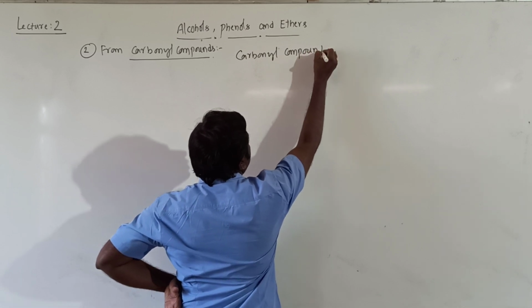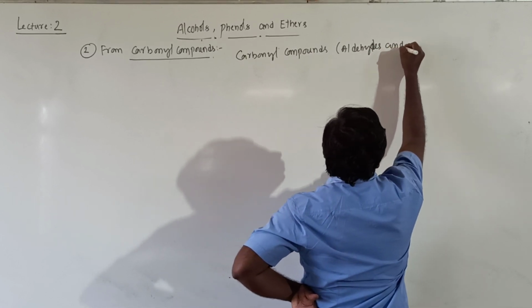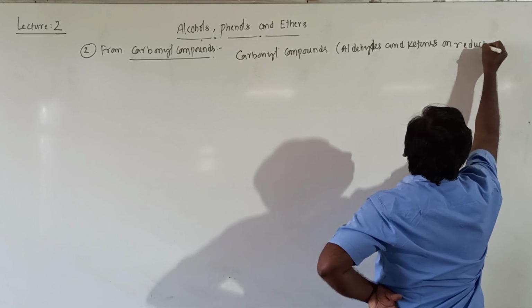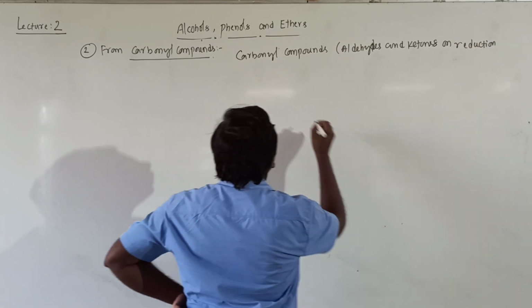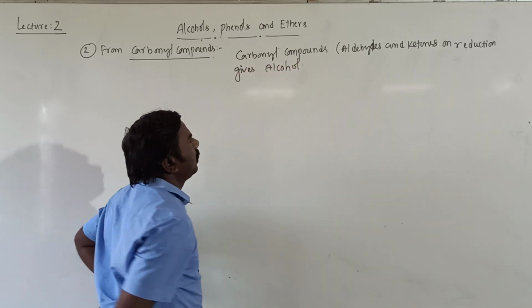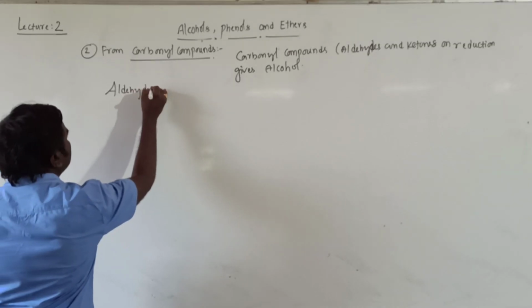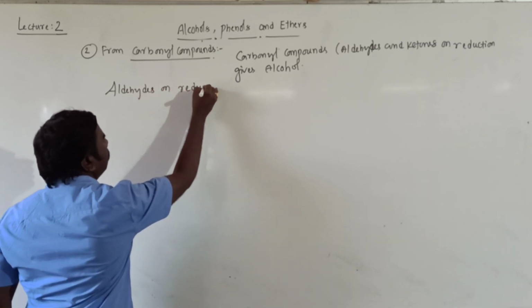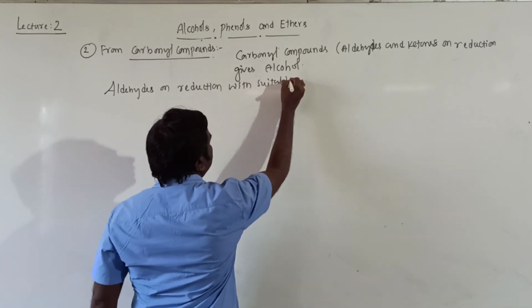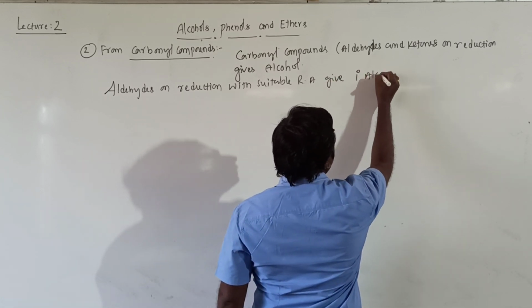It means aldehydes and ketones on reduction give alcohols. Aldehydes on reduction with a suitable reducing agent give primary alcohols.